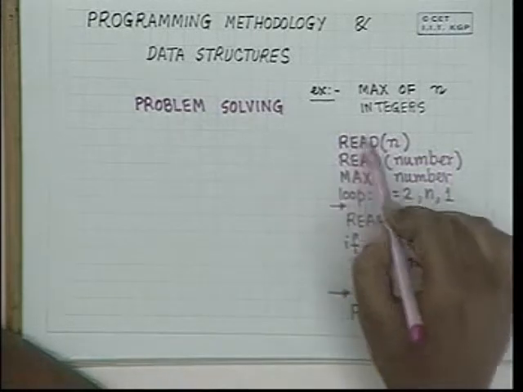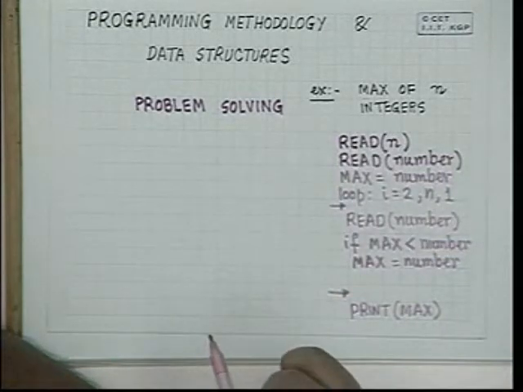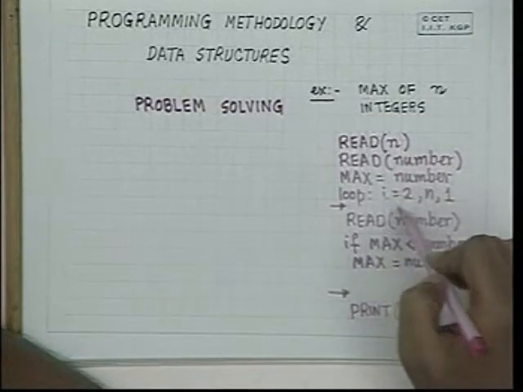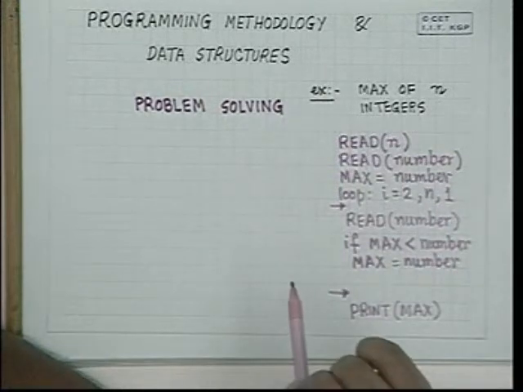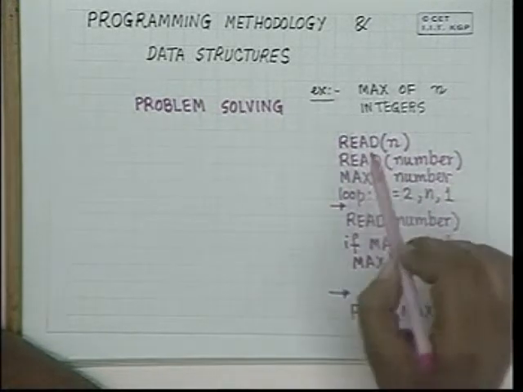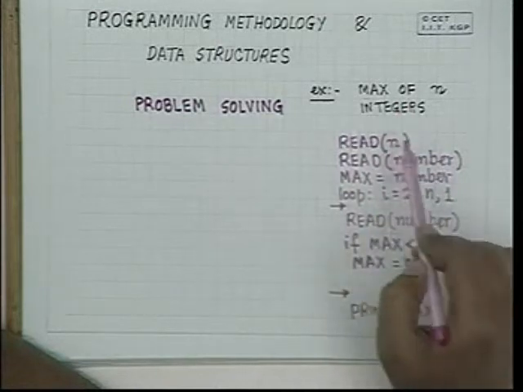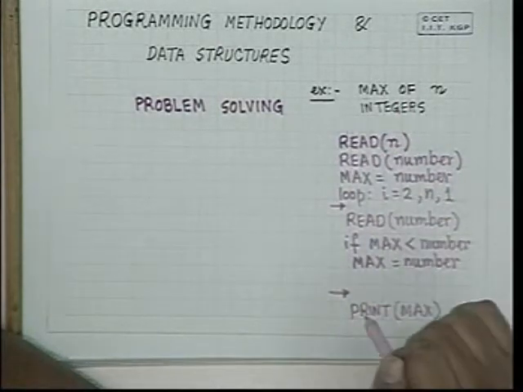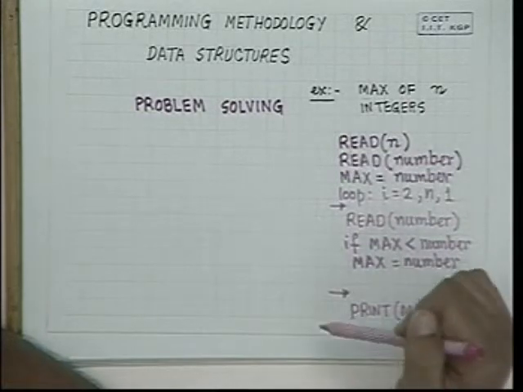But this is not what I mean by problem solving. This is a solution expressed in a language, that is, we have converted it to a sequence of steps. But given this problem, we have converted to this sequence of steps because all of us knew how to do it exactly. Given a new problem, how would you tackle it? Or if this problem were given to a person for the first time, how would that person tackle it?